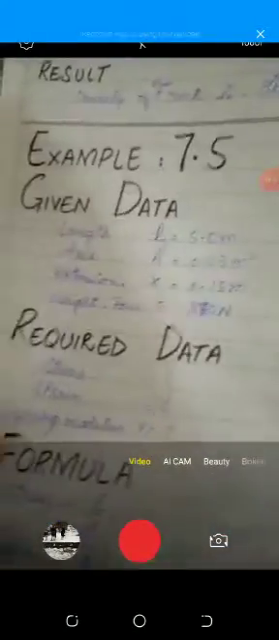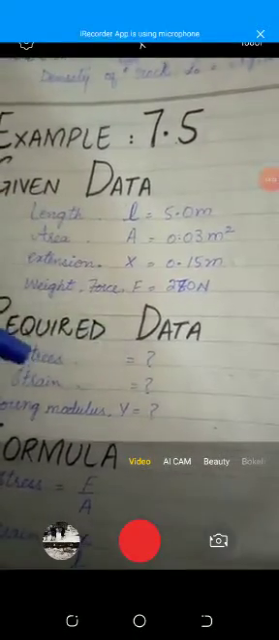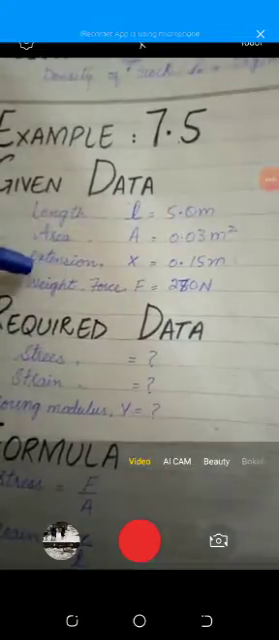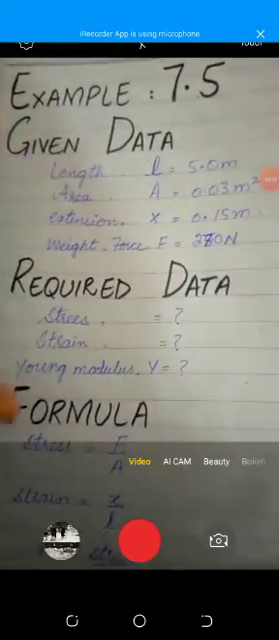Example 7.5. In example 7.5, the wire of length 5.0 meter and area 0.03 meter square is stretched 0.15 meter within the elastic limit by hanging a weight of 270 Newton. Calculate the stress, strain, and Young modulus of the material of the wire. So a lot is given to you: length L equals 5.0, area is 0.03 meter square, the extension x equals 0.15 meter, and force F equals 270 Newton. The required data is the stress, strain and the Young modulus.